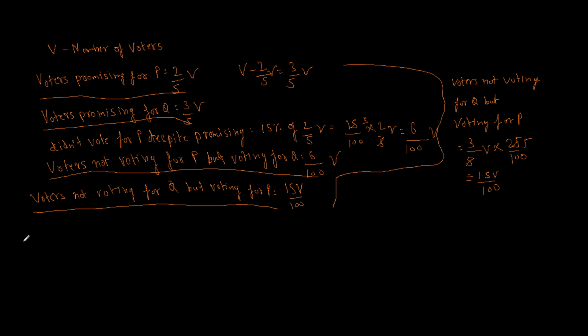So from these four entities, we can find out how many voters actually voted for P. Actually voted for P is the number of voters who promised, then subtract from this the number of voters who backed out, voters not voting for P, and add the number of voters who voted for P despite promising for Q, that is 15V by 100.